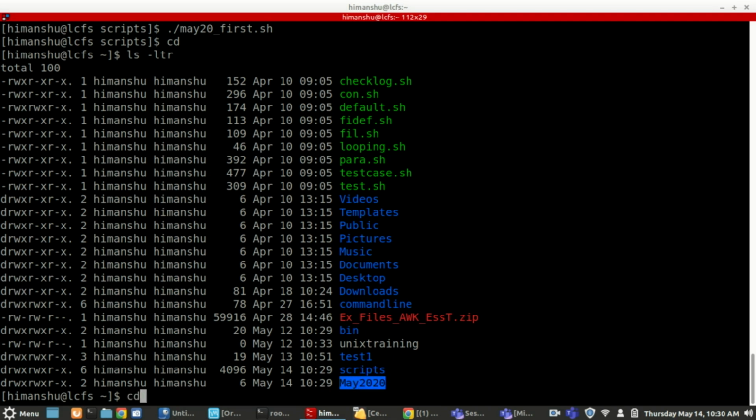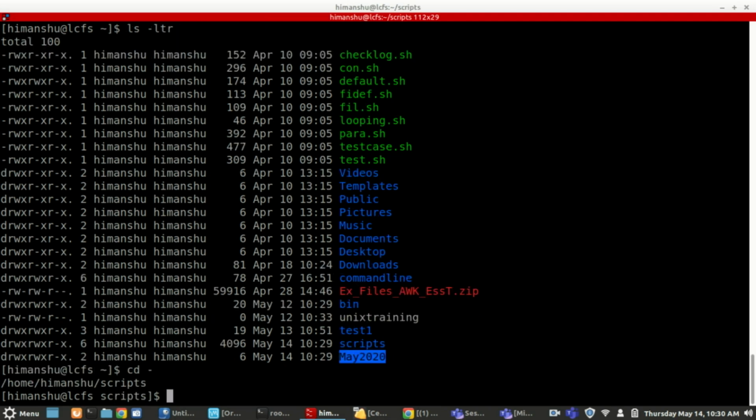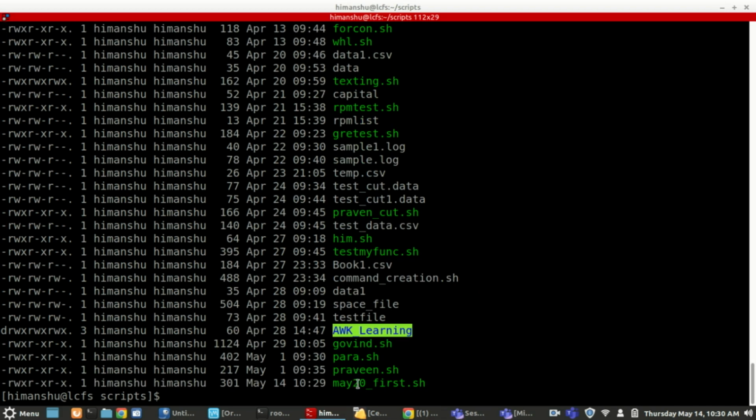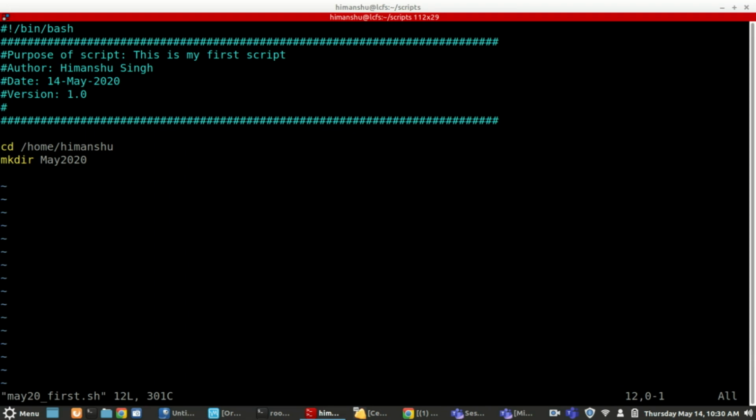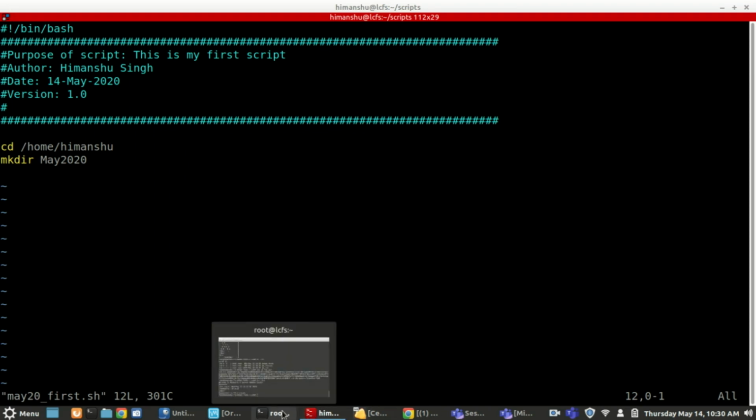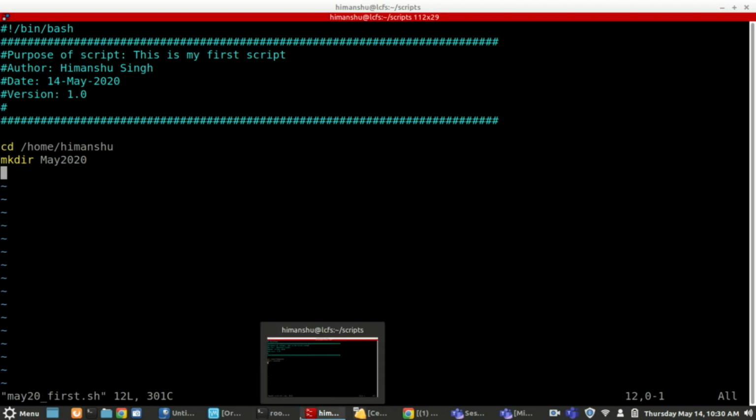Okay, now let's make some changes. Now let's say I want to make it more generic. Right now I am running it as the Himanshu user. Let's say there is a Bob user. I showed you yesterday the Bob user is also there. Then there is a Kevin user, a lot of different users are there. And I want this script to be very generic, so that whenever they run this script, this folder should be created in their home directory.